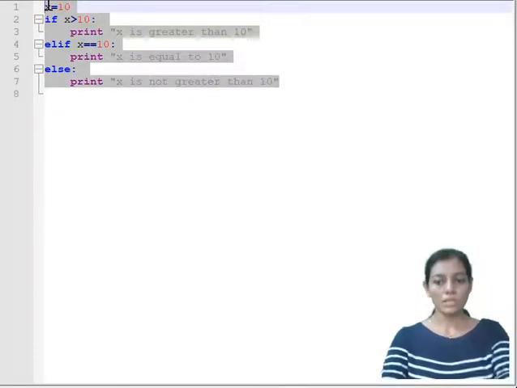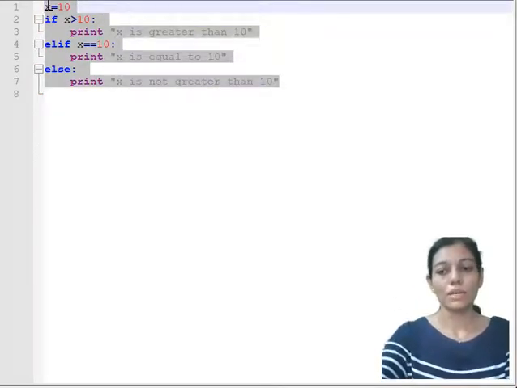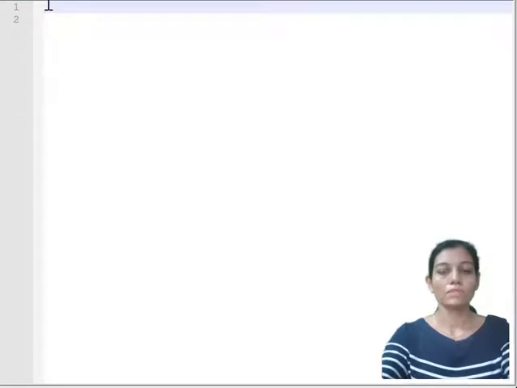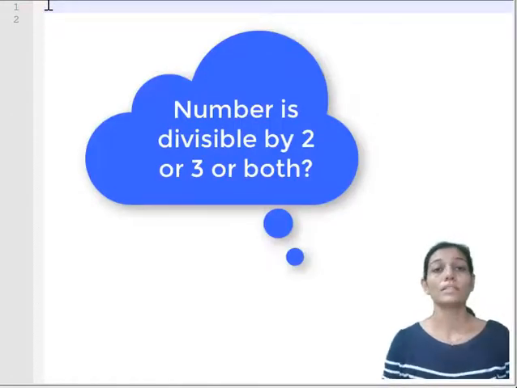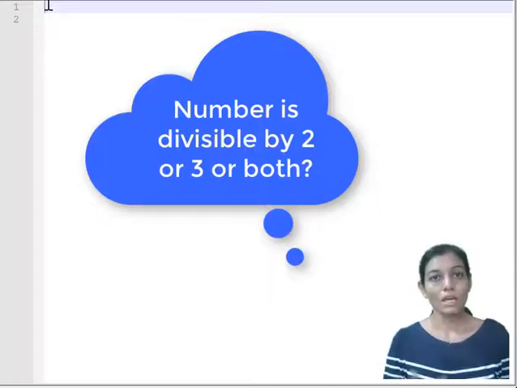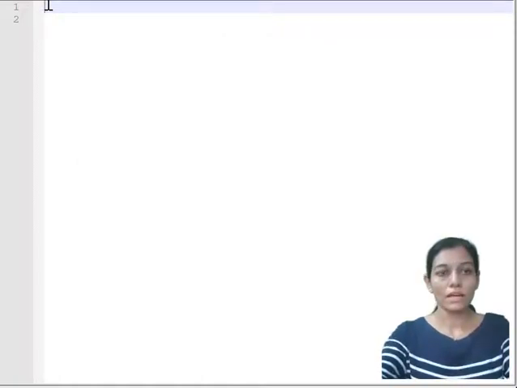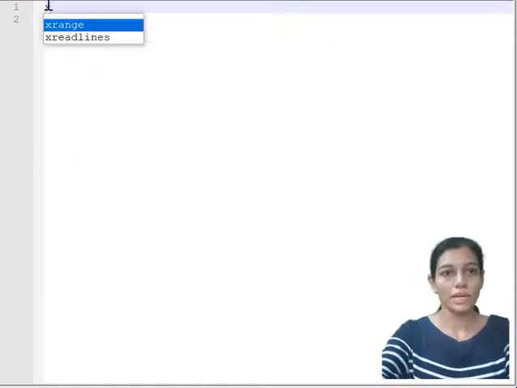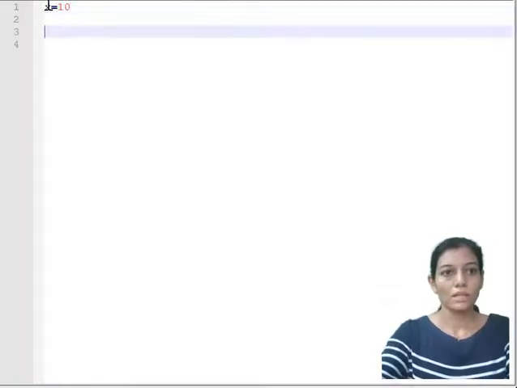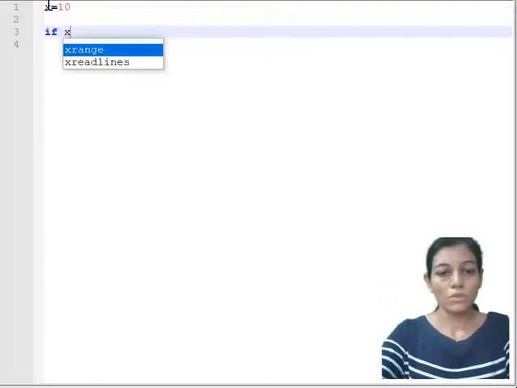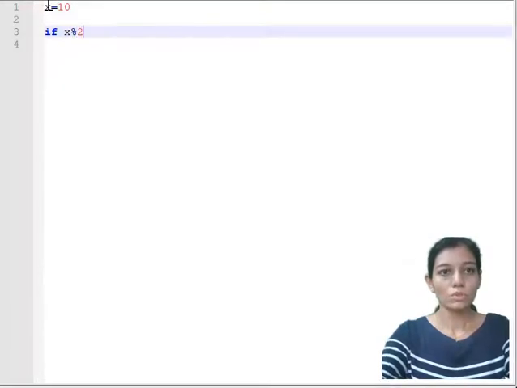So what is next is nested if. Suppose I want to find out whether the given number is divisible by 3 and 2 both, or exactly what it is divisible by, right? So we will check it like this. Suppose I am declaring x is equal to 10, if x modulo 2 equal to 0, then my number is divisible by 2.